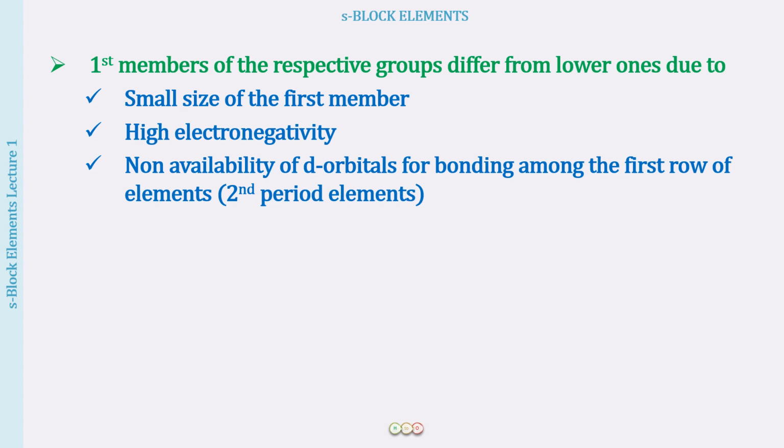So because of these 3 points, we see that the second period elements differ from the third period elements onwards in their group. Okay, so lithium will be differing from sodium, but sodium is going to be resembling almost potassium, rubidium, cesium, and so on. And this way we will be seeing it for group 2 and the other p block elements as well. Okay, so this is what you have to remember.